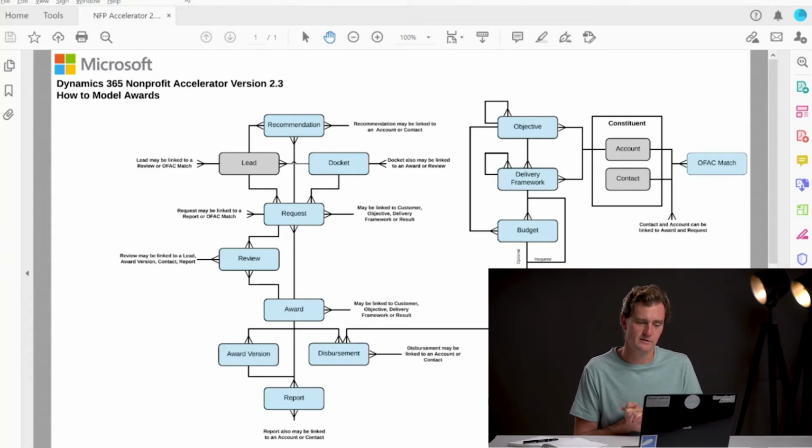So let's take a look at the left side first, which is about the flow of the process for awards from beginning to end. Now, often awards begin with recommendations that come from staff internal to the organization or perhaps trusted third parties like consultants, affiliates, prior awardees, and so on and so forth. So the recommendations capability in the model is really intended to be that kind of broad catcher's mitt or aggregation point, or the wide end of the funnel, some people might refer to it as, for those recommendations to be made that the organization might want to consider for awards.